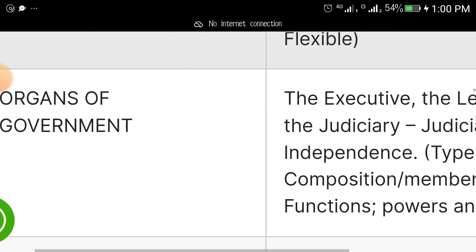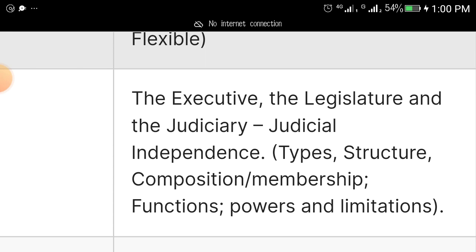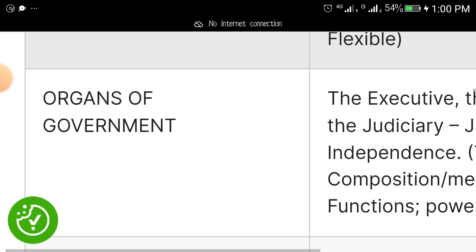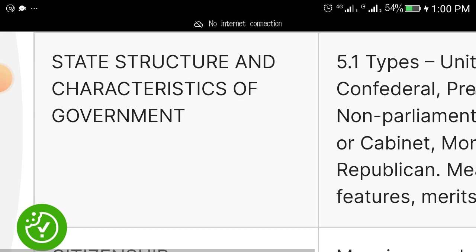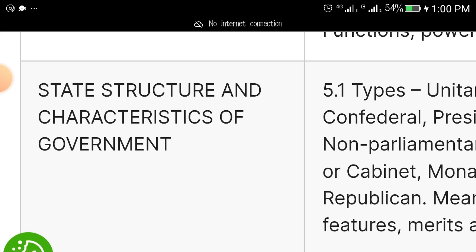Okay, organs of government. Of course, we know we have three organs of government: the executive, the legislature, and the judiciary. Judicial independence, types, structure, composition, and membership, functions, powers, and limitation of each of them, both executive, legislature, and judiciary. Then the next topic is state structure and characteristics of government.